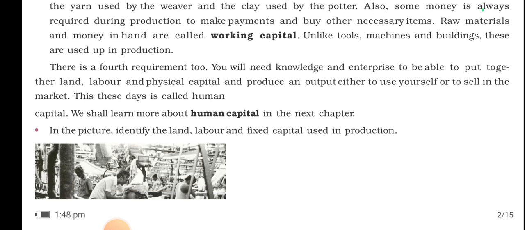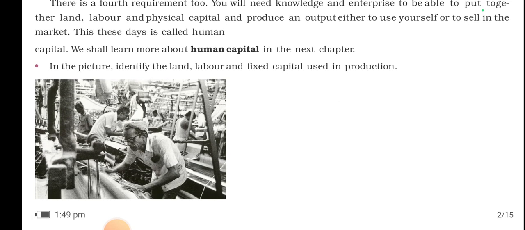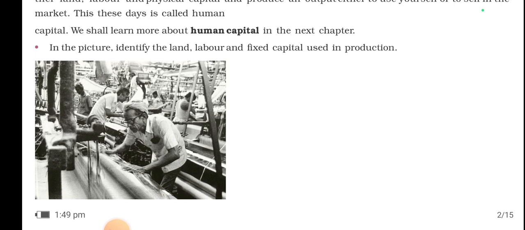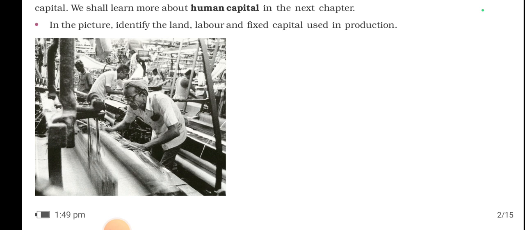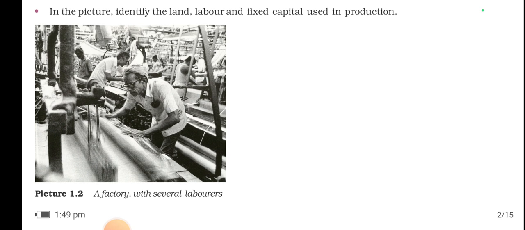So in the picture, identify the land, labor, and fixed capital used in production. Hope you'll understand this thing. See, land is where the industry is being planted, right? Labor is the person who is working over here. You can see some of the people, they are working here, they are labor. And fixed capital, tell me, what is fixed capital? This is your homework. You have to comment in the comment box which one is the fixed capital in this picture. Okay.